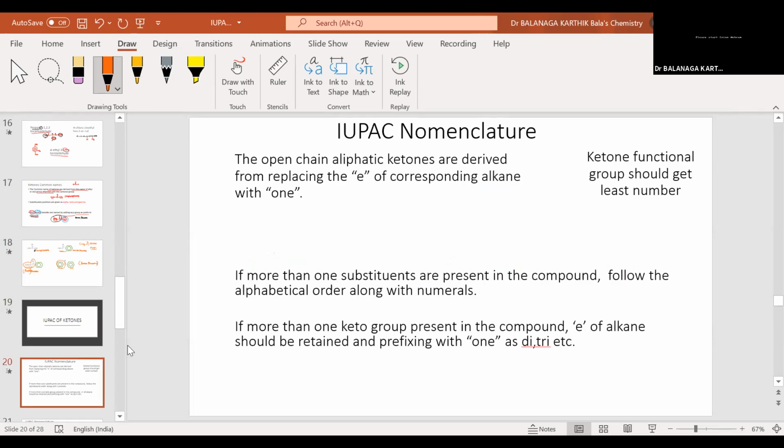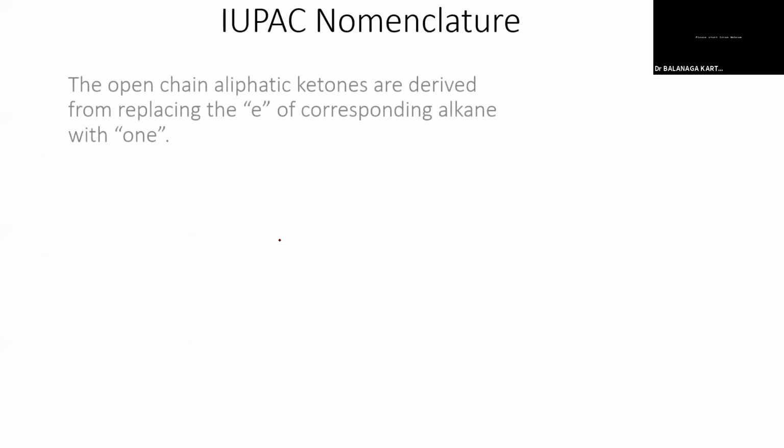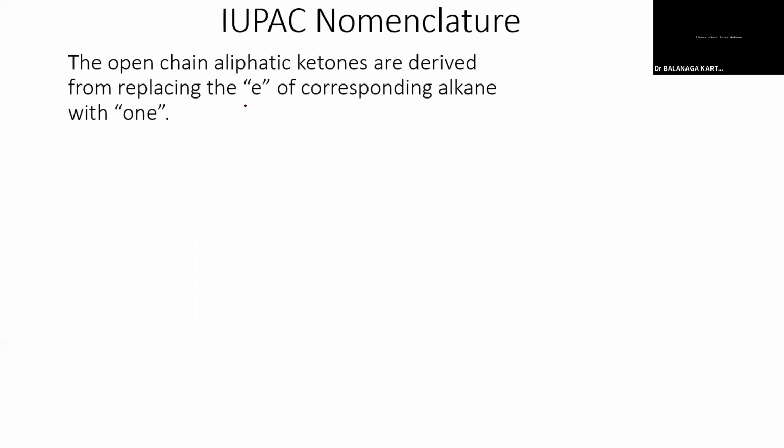Next one is IUPAC of ketones. So IUPAC nomenclature of open chain aliphatic ketones is usually derived from the name of the corresponding alkane. Say for example, alkane. I can remove the e and I have to add one. So the name becomes alkanone. Okay, alkanone.